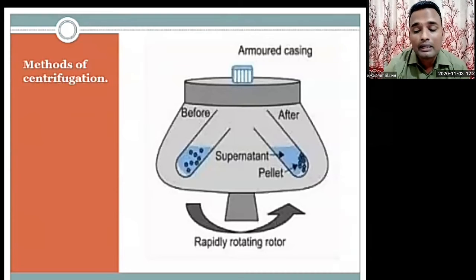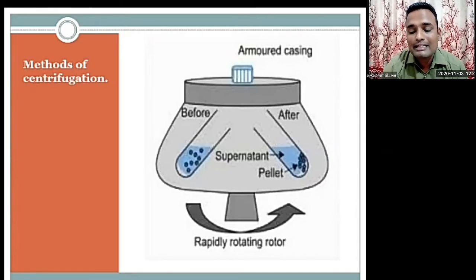So how will you separate? In the laboratory, the centrifuge machine is used to separate solid from a mixture of a liquid and the solid. It consists of a disc which rotates like a fan at great speed. There is a provision to attach test tubes at the rim of this disc.